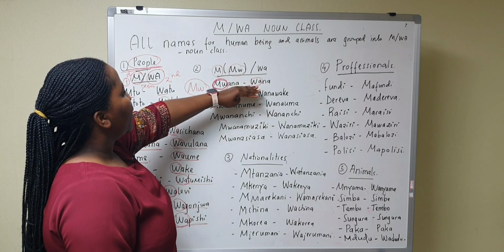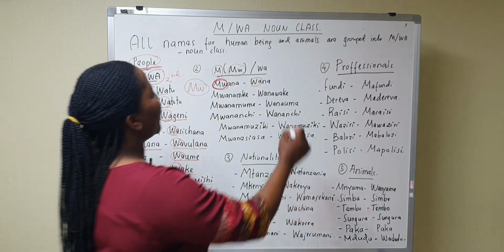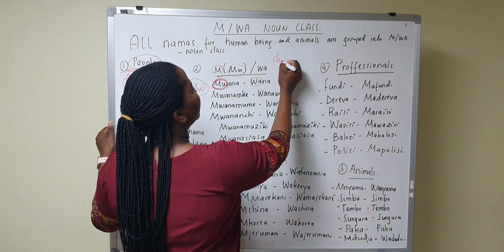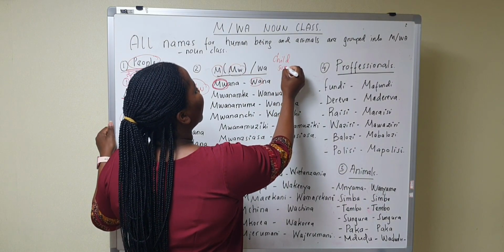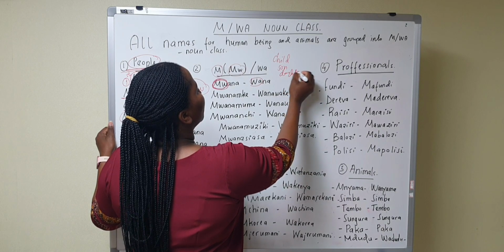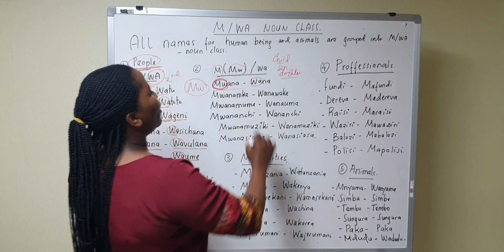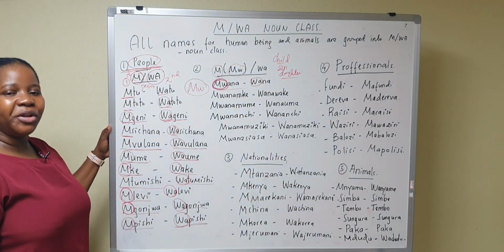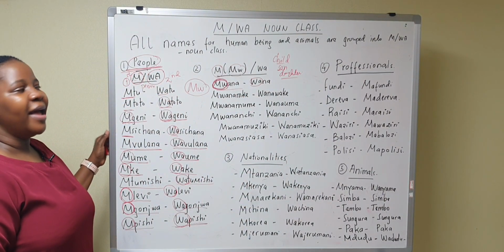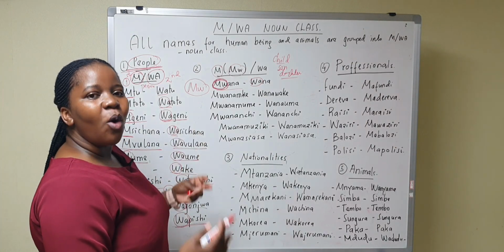So the first one is mwana. Mwana means a child, or a son or daughter. In general we say mwana, and in plural wana.